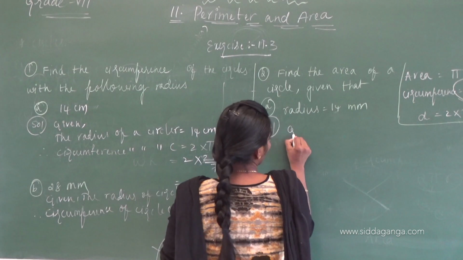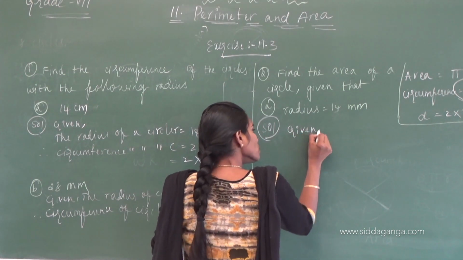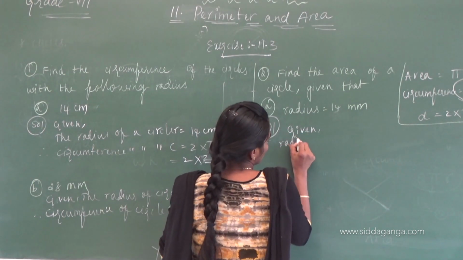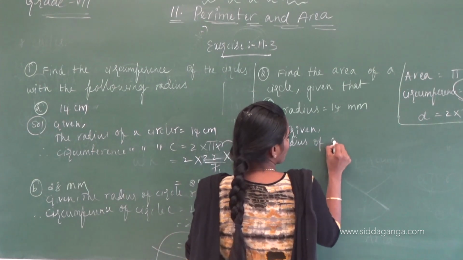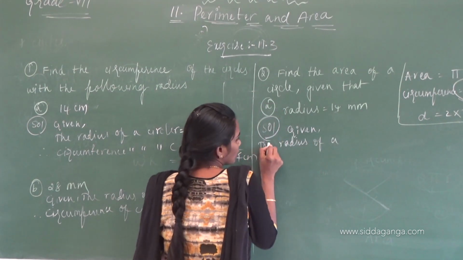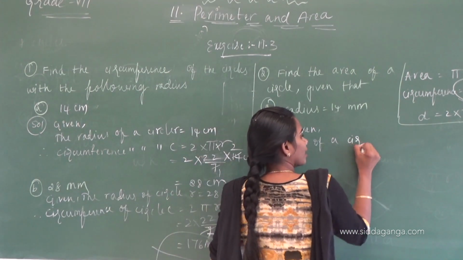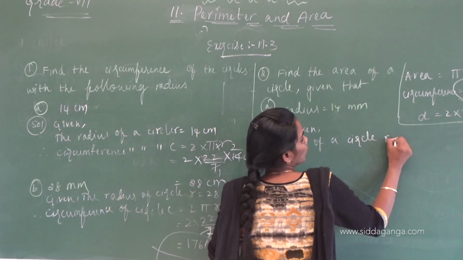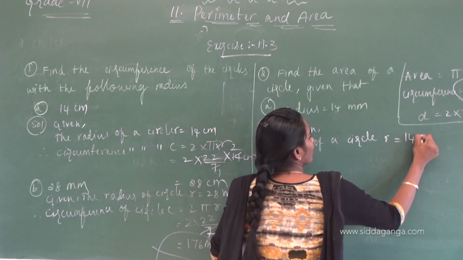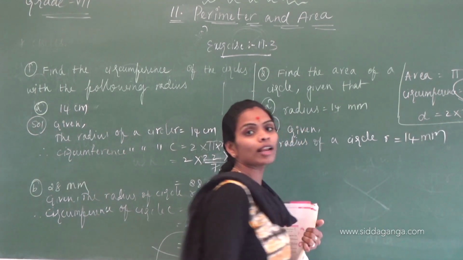Given the radius of a circle, r equals 40 millimeter, correct?